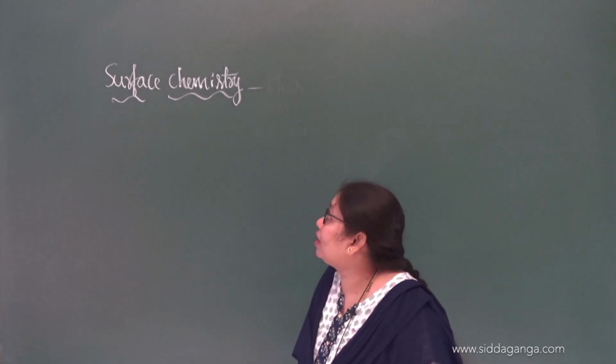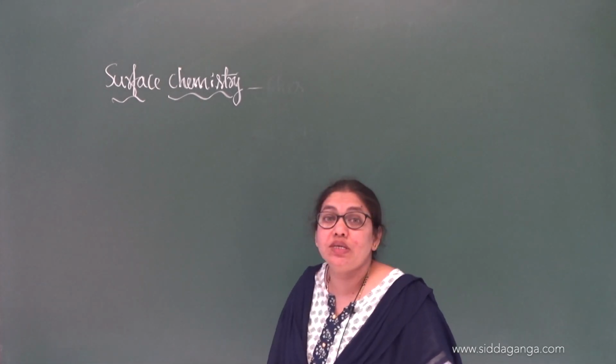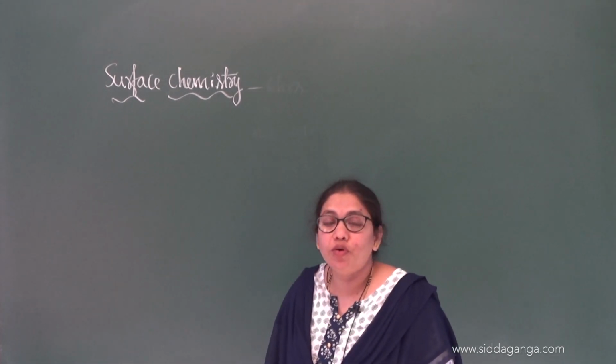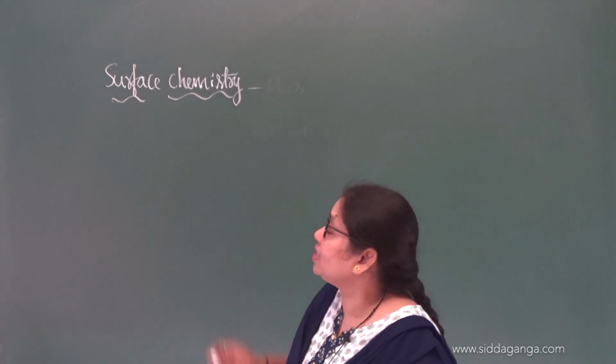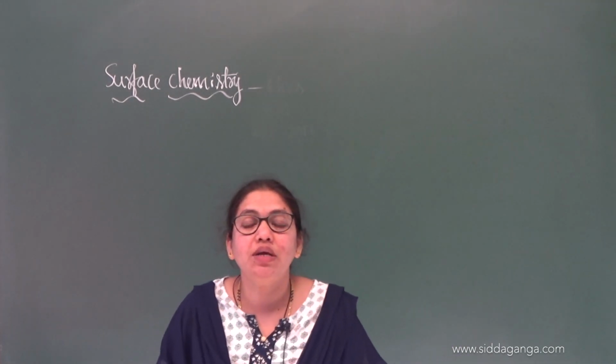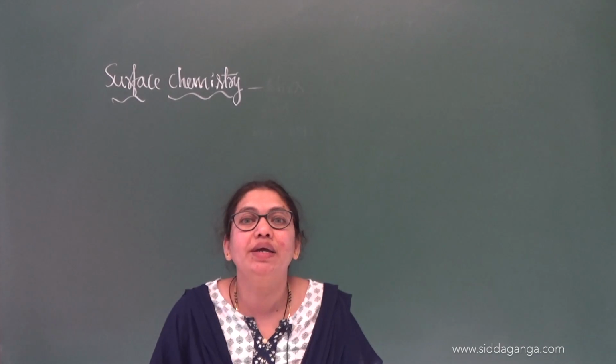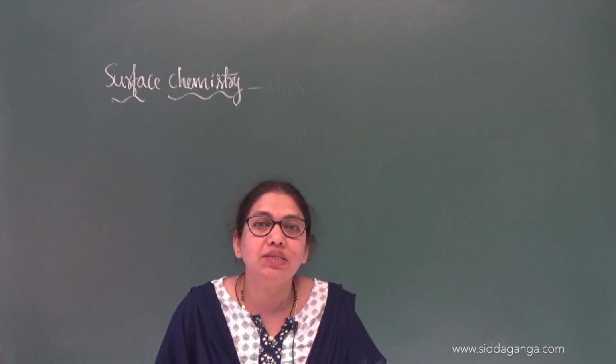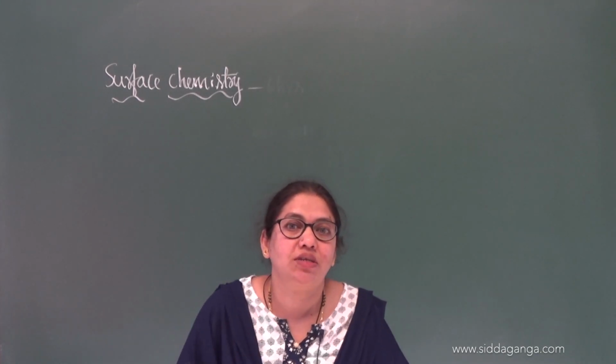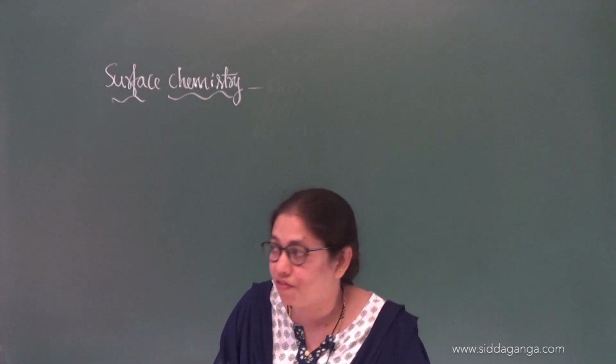So what is surface chemistry, what does it deal with? Surface chemistry is a branch of chemistry which deals with the study of phenomena that take place on the surfaces.